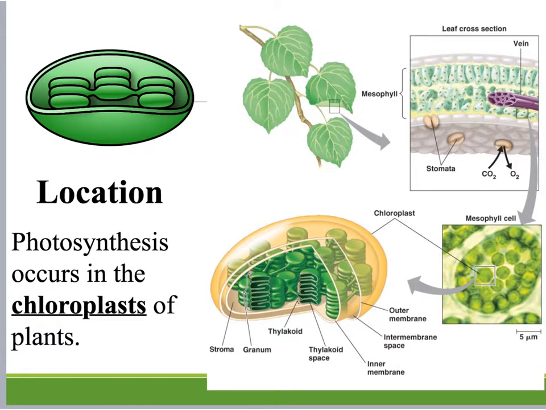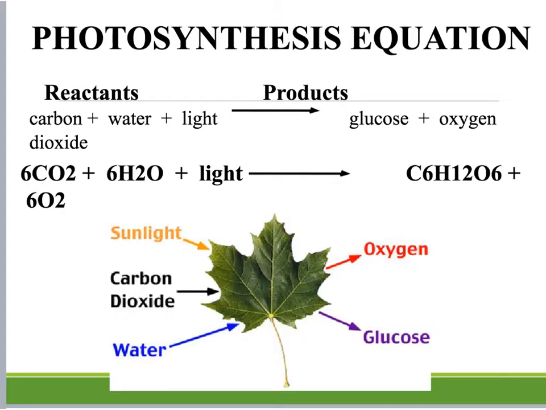On the back of your note sheet, there is a table, and we're going to talk about photosynthesis functions, the location, the equations, and reactants and products. And so to start, we're going to look at the function, which is to produce glucose from light energy. That's the whole purpose of photosynthesis, is to produce glucose using light energy. So that's what you should write for the function. Location is, this is happening in the chloroplast, and we've talked about the chloroplast before as an organelle where photosynthesis takes place.